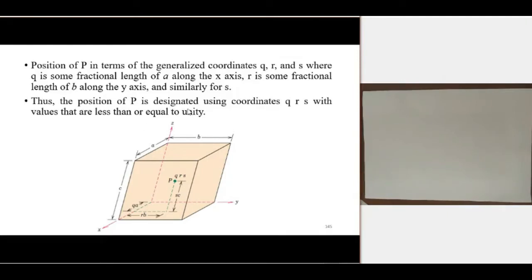So the position of P is designated using the coordinates q, r, s with values that are less than or equal to unity. It may be less than unity or equal to unity. When it becomes unity, if the point P is here, then it will be unity. And for all other points, it will be less than unity.